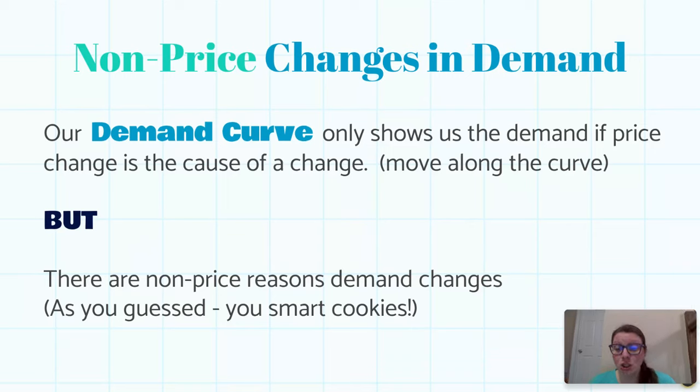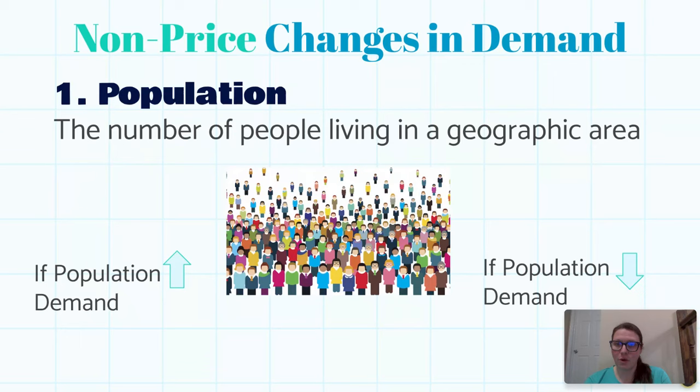All right, so price is the main thing that's going to change our demand, but there are a few other things that could change it. And this is what we call non-price changes in demand. As you can imagine, they are anything that is not the price changing. As I mentioned, if it's the price changing, we're simply going to find a new dot on the line. But if it's something other than the price that is changing, we're actually going to see the whole line change. And so we're going to take a look at what some of the main reasons are for demand.